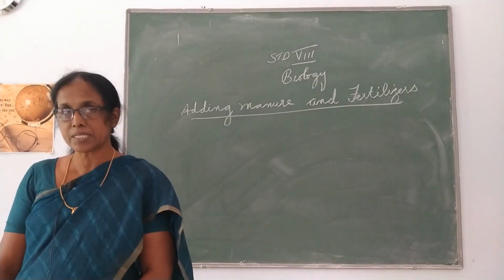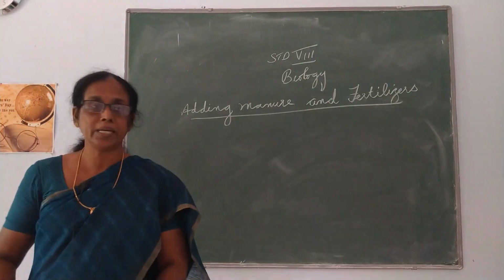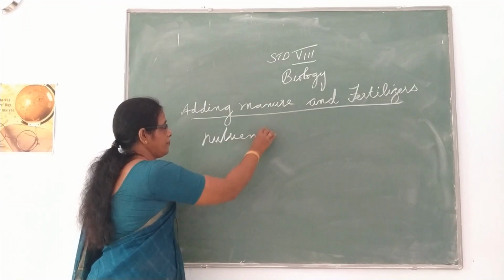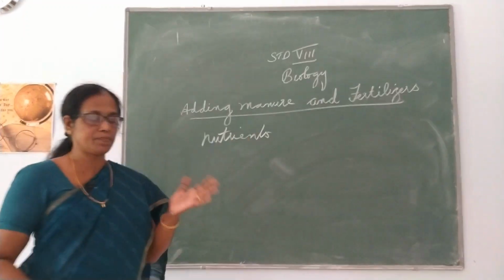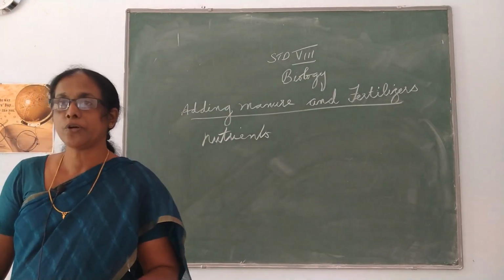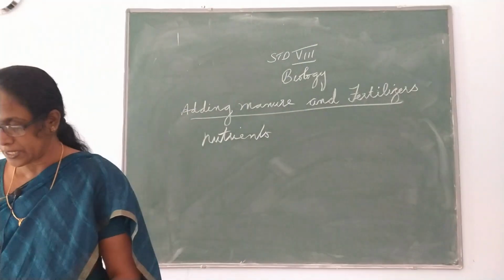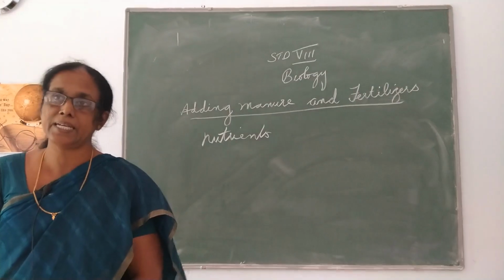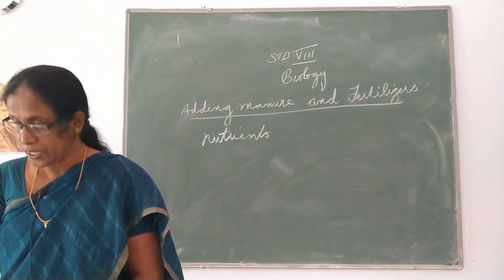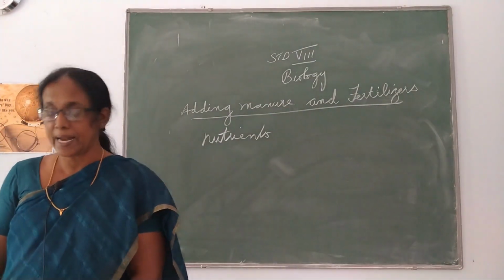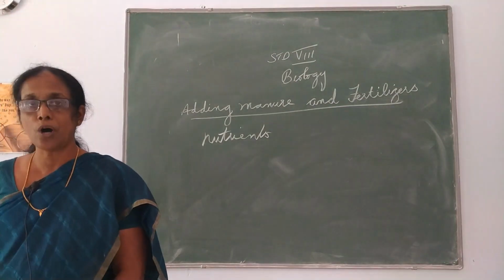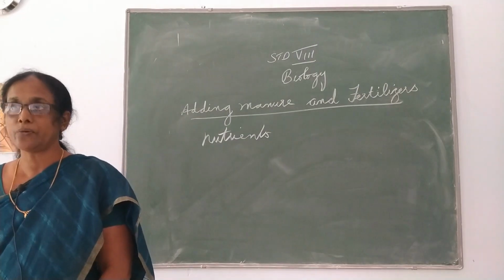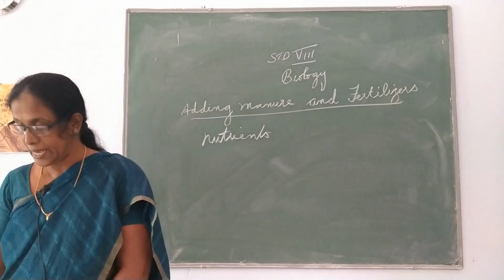The substances which are added to the soil in the form of nutrients. You are adding some substances to the soil for the healthy growth of the plants. Such substances are known as manure and fertilizers. I think you understood. The substances which are added to the soil in the form of nutrients for the healthy growth of plants are known as manure and fertilizers.